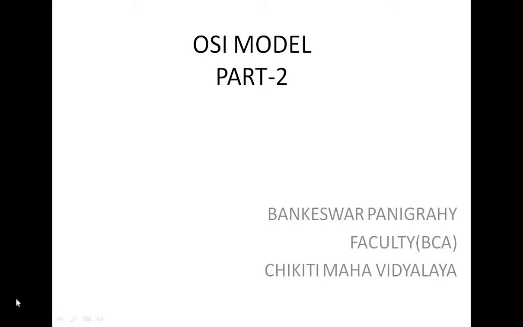So this is the continuing part of the OSI model, as I have given here, part 2.